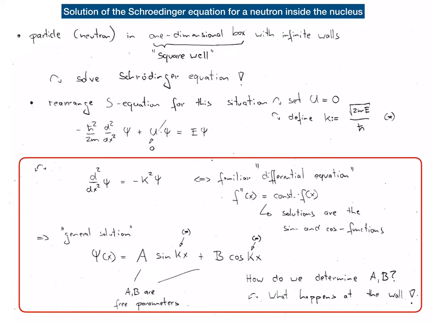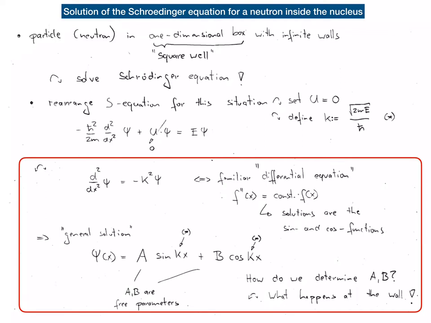Leaving physics for a moment and looking at this differential equation mathematically, we see that it is a familiar differential equation of the type f prime prime equals a constant times the function itself. And we know that the solutions of such differential equations are sine and cosine functions.